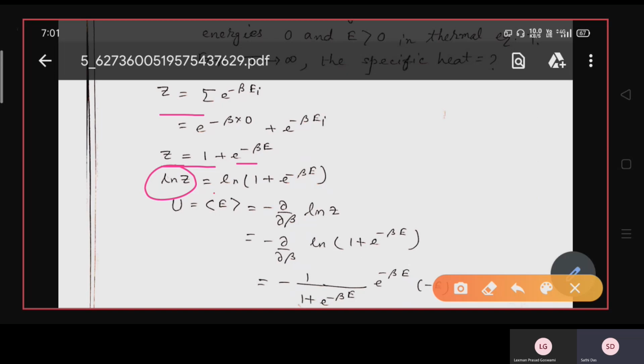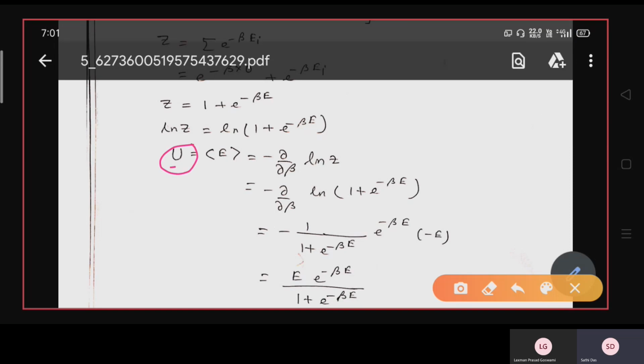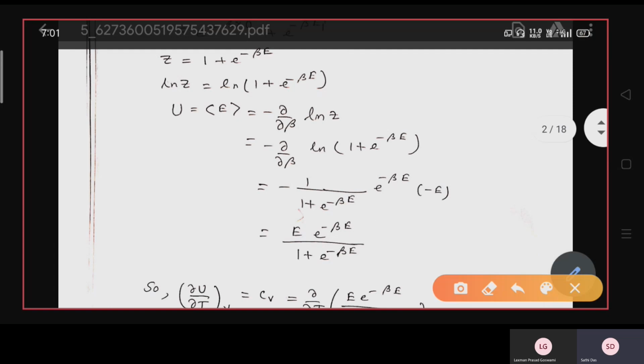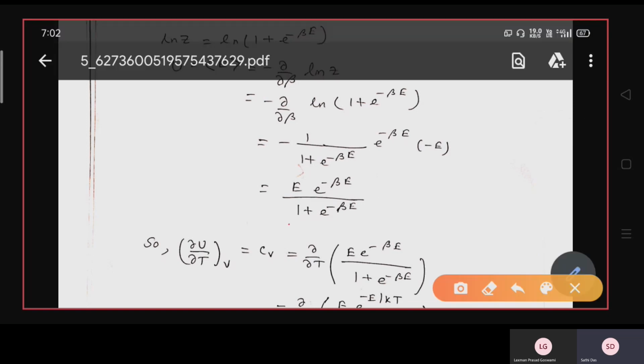Now we have to take the log of Z. So ln Z is ln of 1 plus e to the power minus beta E. Now we have already learned the relationship between U and the partition function, that is U or E average is minus del del beta of ln Z. So you put in this result, ln of 1 plus e to the power minus beta E. So minus del del beta of ln of 1 plus e to the power minus beta E, which gives minus 1 over 1 plus e to the power minus beta E into e to the power minus beta E into minus E. So this gives you E into e to the power minus beta E divided by 1 plus e to the power minus beta E.